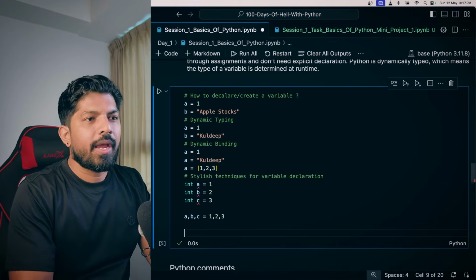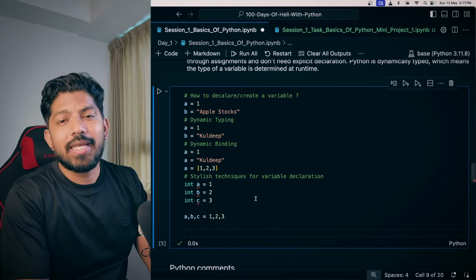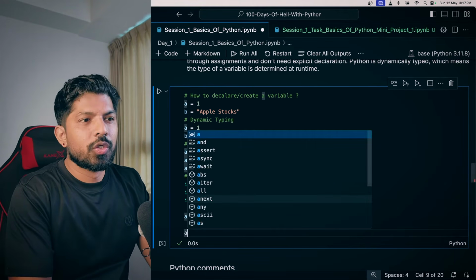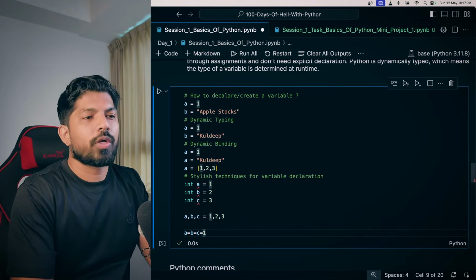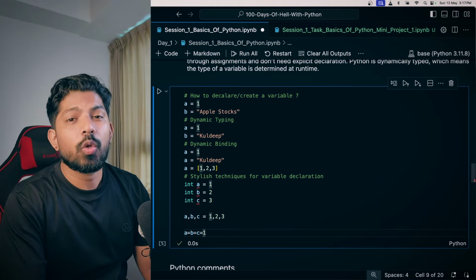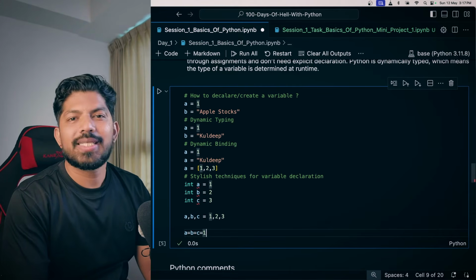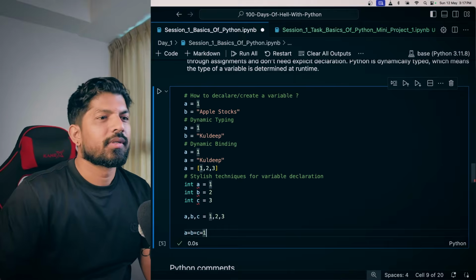It's so easy. And also, if you want to assign the same value to different variables, you can give a equals to b equals to c equals to 1, and it will assign the same value to all these three variables. So it's that simple in Python.